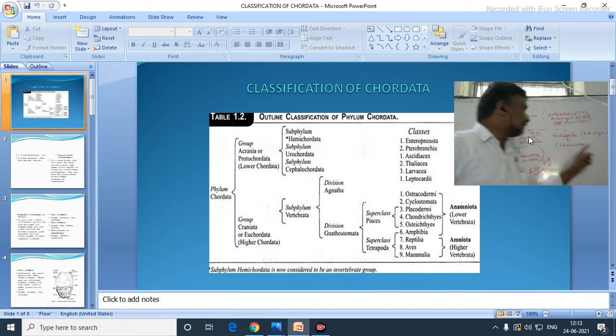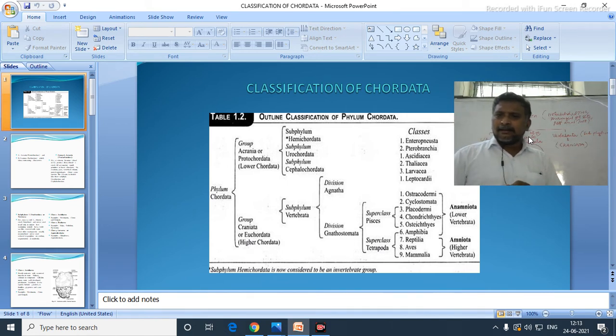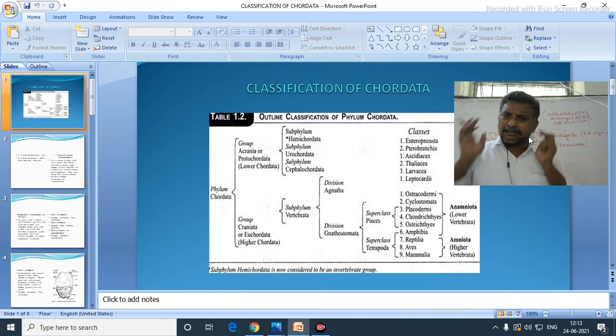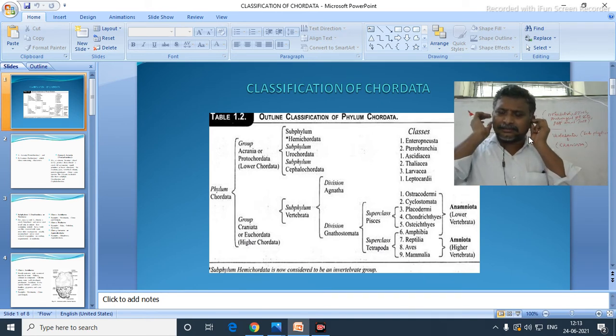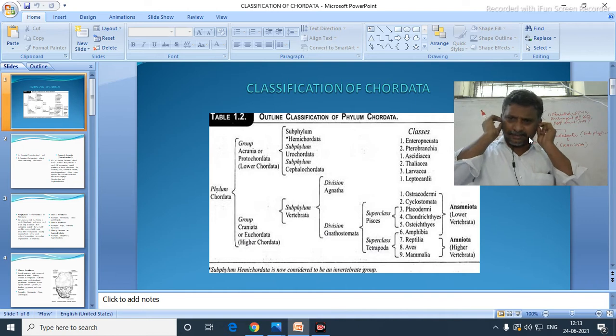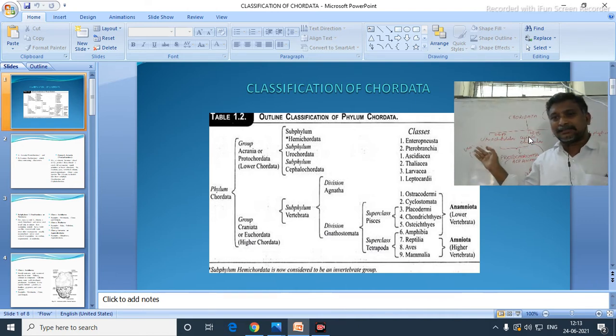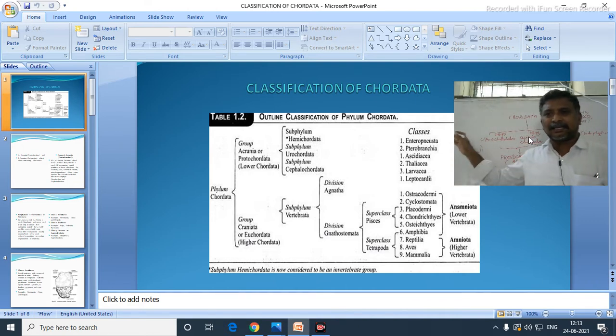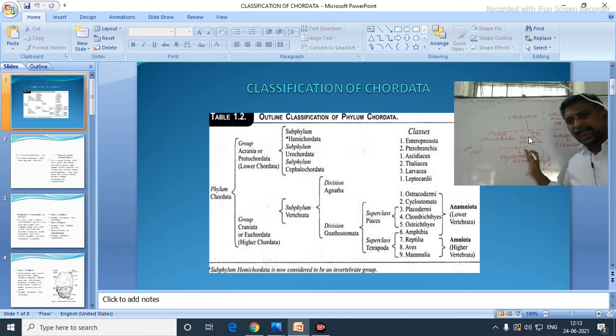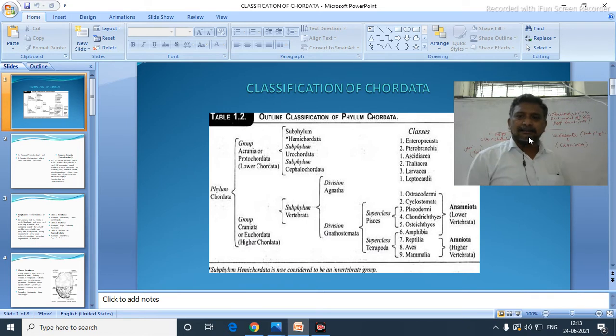Now come to Vertebrata. Here the notochord word is not at all there. At least in Urochordata we are saying that the notochord is present in the tail. In Cephalochordata, the notochord is present in the head region. But here, there is no notochord.